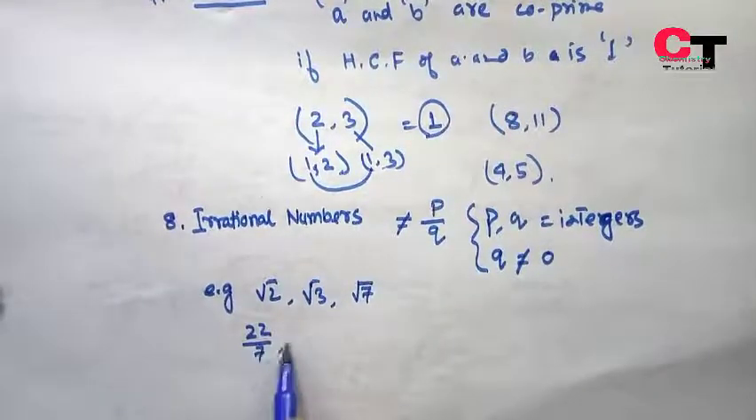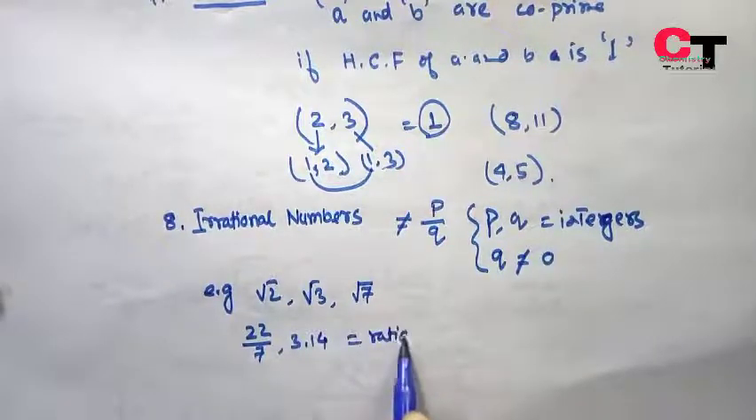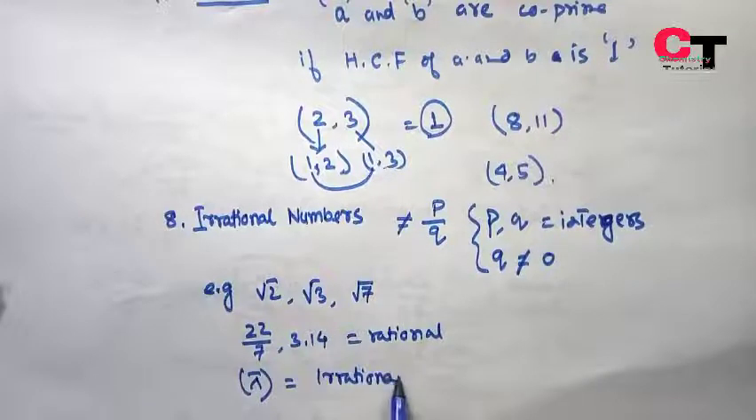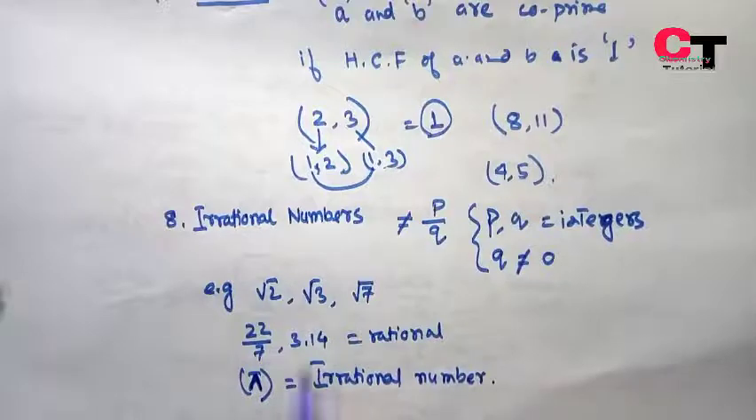There is a special example among irrational numbers. 22 by 7 and 3.14 are rational numbers because they can be expressed in the form P by Q. But pi, the value of pi, it is an irrational number. Why? It is found experimentally that the pi value is not exactly equal to 3.14 or 22 by 7. Therefore pi is considered an irrational number, whereas 22 by 7 is considered a rational number.